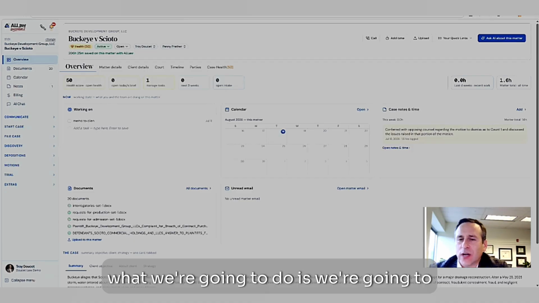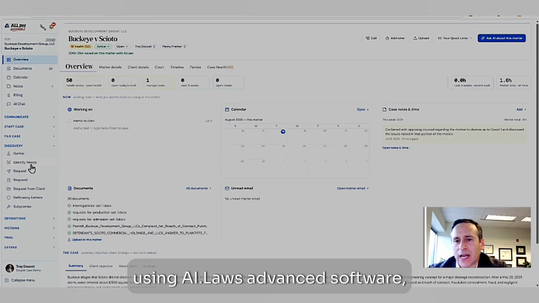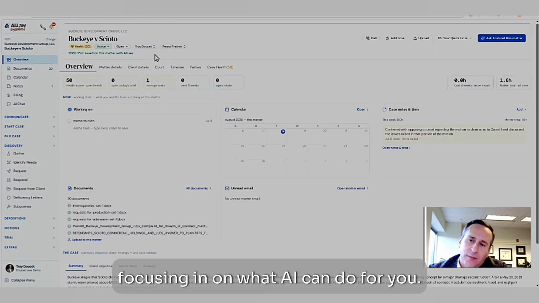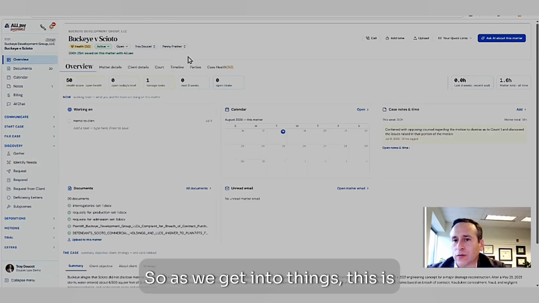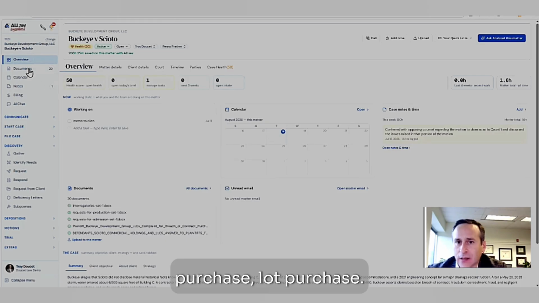So what we're going to do is draft some discovery for you using AI.Law's advanced software, focusing in on what AI can do for you. As we get into things, this is a manufactured fake case between two commercial entities and a dispute over a land purchase, a lot purchase.